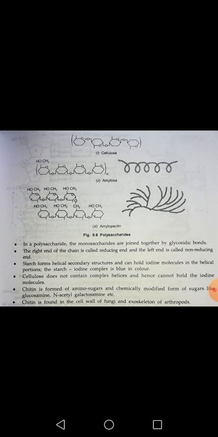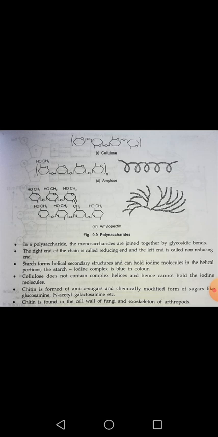Due to its structure it holds iodine and gives a blue or blackish color. So due to the iodine-polysaccharide complex, a blue color appears in starch while testing with iodine.